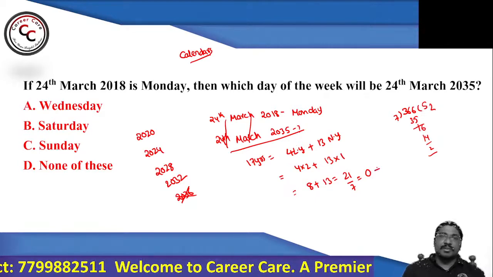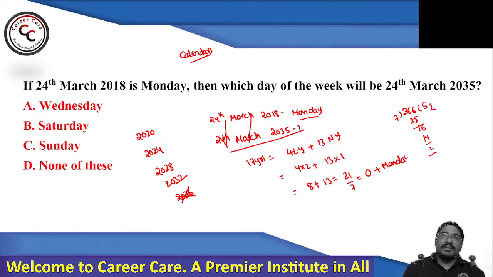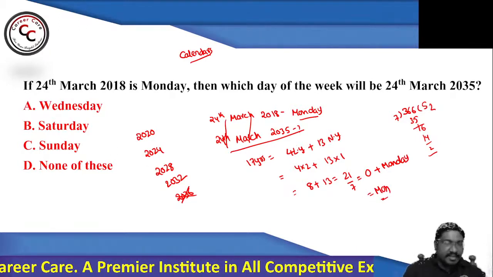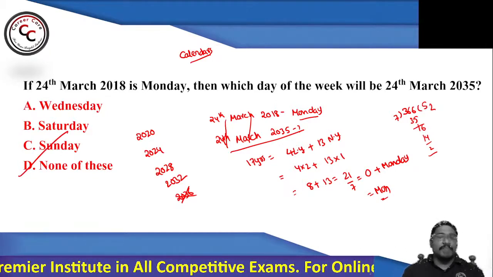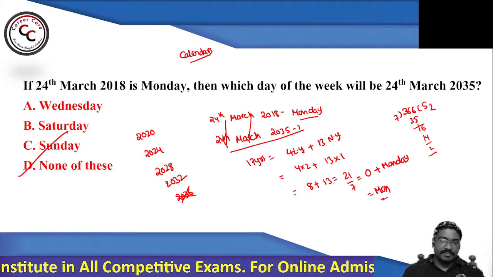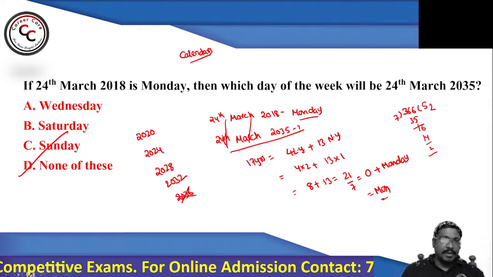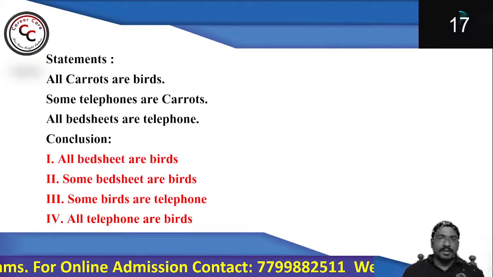So add this 0 days to the given day. What is the given day? Monday. So if I add 0 days to Monday, the same day will be reflecting. As you can find, there is no Monday in the options. I can go for option number D, none of this. Right? So I hope this is clear.